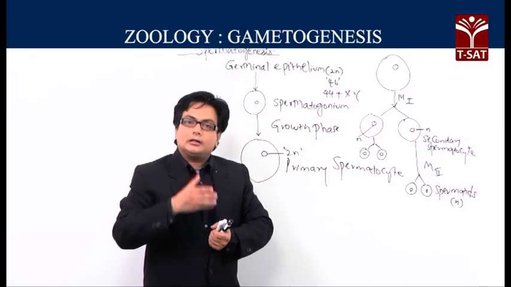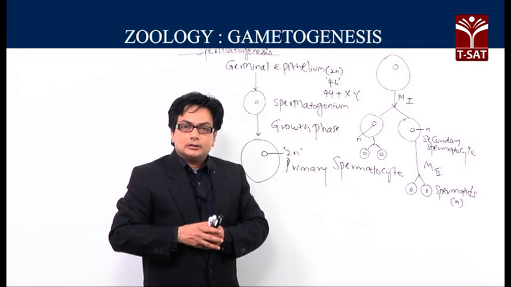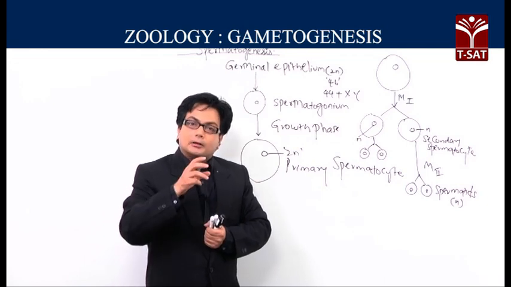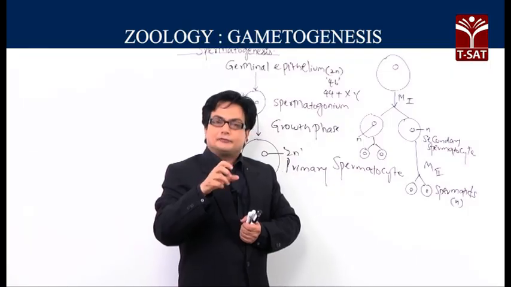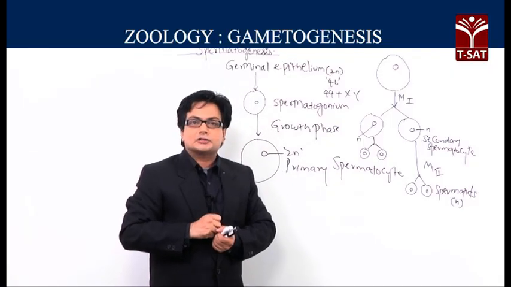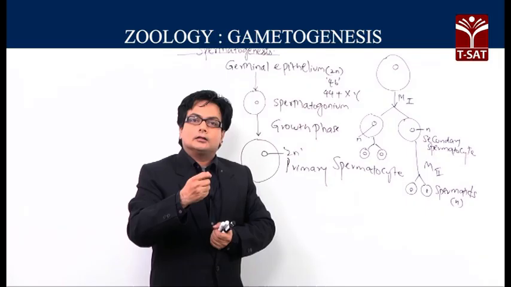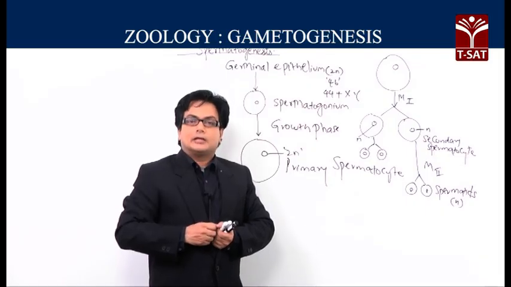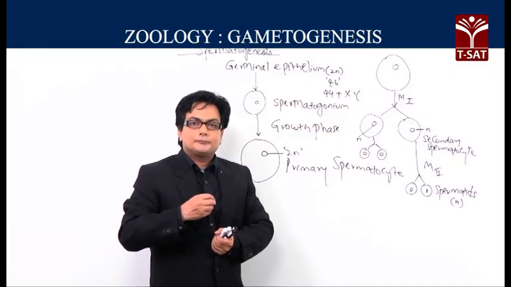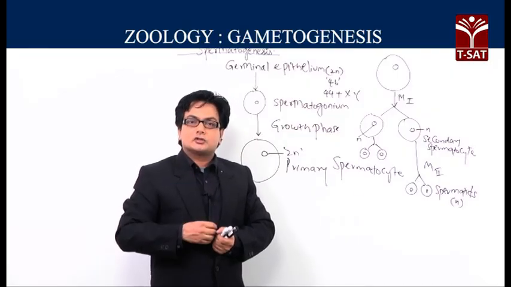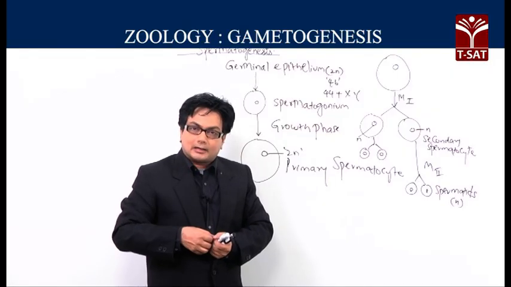Now, a very important step wherein the spermatid will undergo a morphological, physiological differentiation resulting in a very well designed gamete called the male gamete. What is this morphological change, a physiological change which is done by the spermatid?